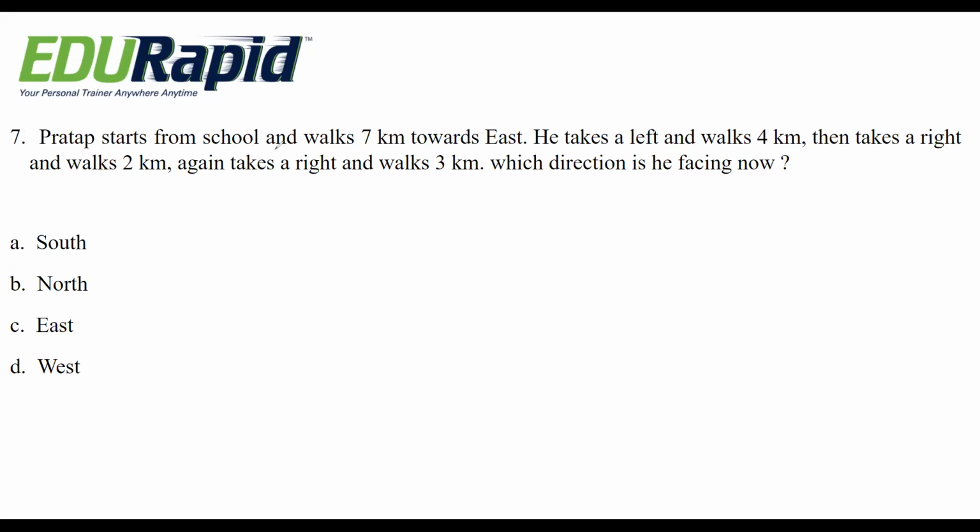Okay, 7 kilometers towards east. See, I am catching direction plus distance. 7 kilometers east. Then he takes left 4 kilometers. Left 4 kilometers.